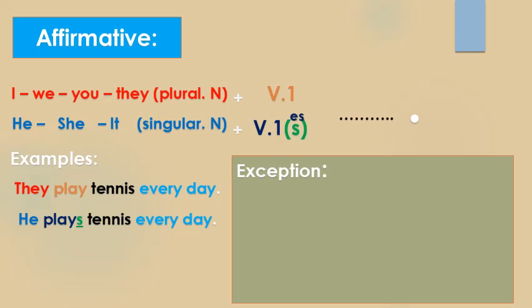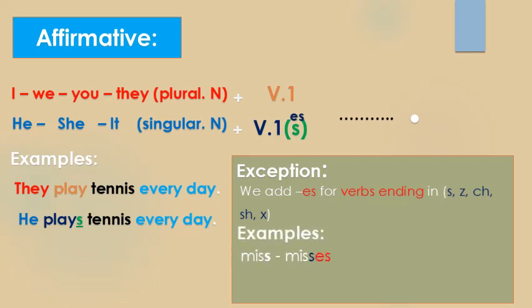Here we have an exception case, when we add es. So we add es for verbs ending in s, z, ch, sh or x. For example, miss, misses, watch, watches, wash, washes.